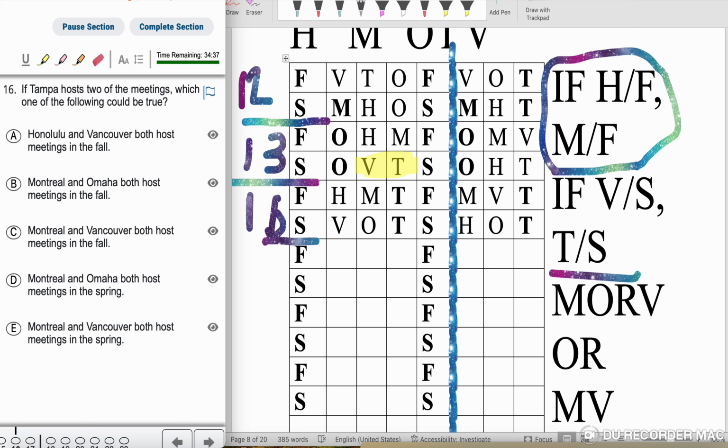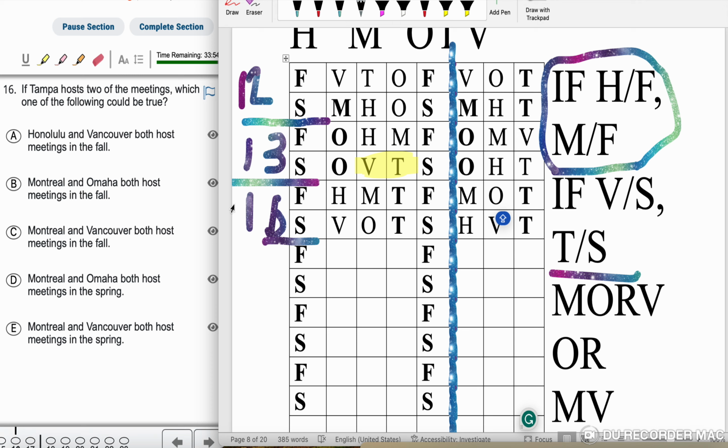Keep in mind with question 16, either M or V or MV must be in a semester. Here we don't see MV, so we're gonna have to adjust this. So this does have to be what you consider meet the variable. So if H is in fall, H is in F, M's in F, so we have H and S. So M could be in F. If V's in the spring, T has been in spring. So technically we can have V here. And then we can put O here. So that way you can meet all the conditions here as well. So with this being in mind, we have 3 worlds with T's at the end.